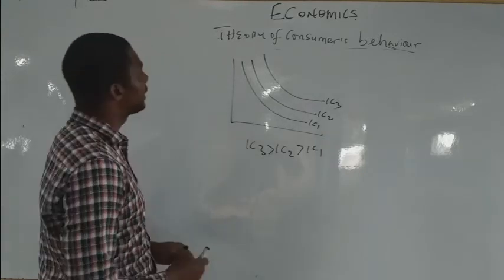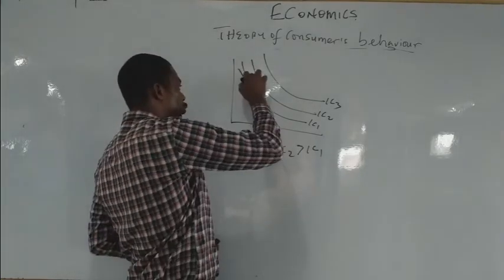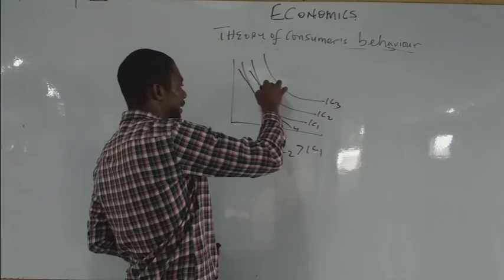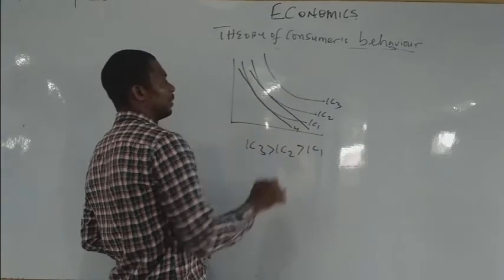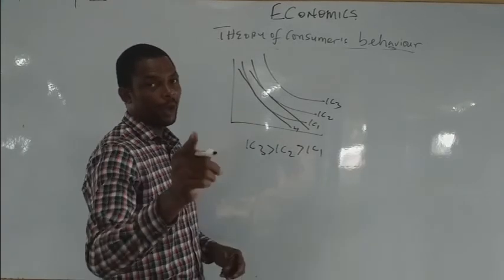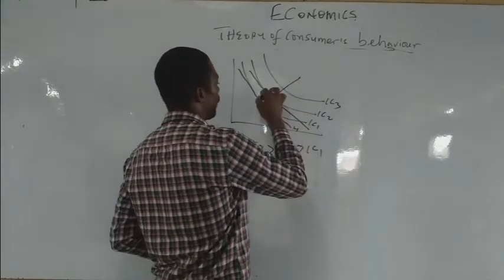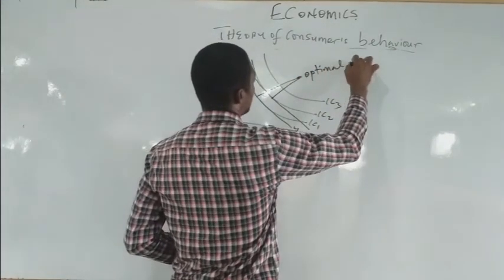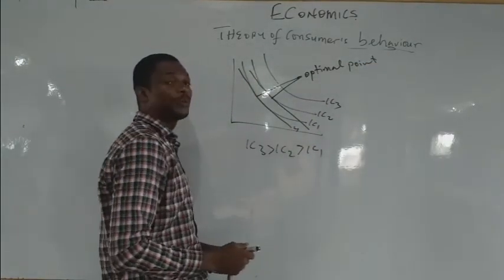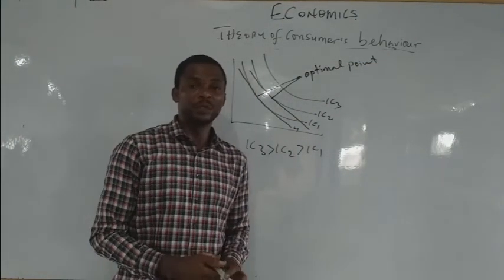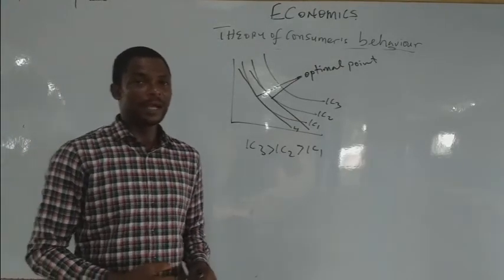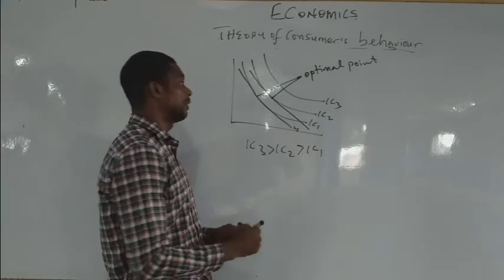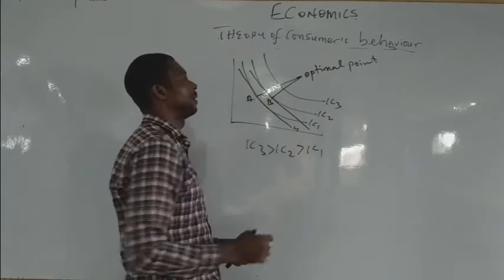Now, you should note that if you have a budget line here, the point where the budget line meets or intersects with an indifference curve is called the optimal point. Optimal point. The point of intersection, you call it what? Optimal point. The optimal point is the point in which a possible indifference curve meets or intersects with a budget line. Alright, I want to believe that you've gotten what I said. This is the optimal point.